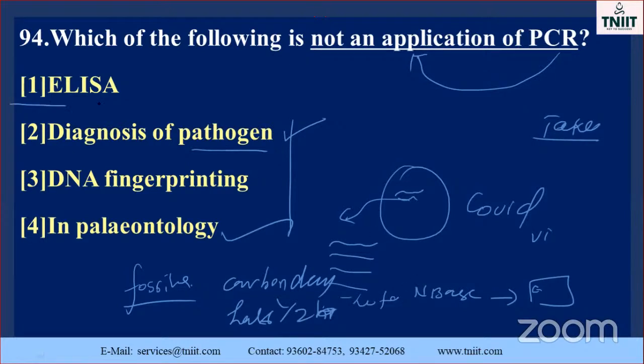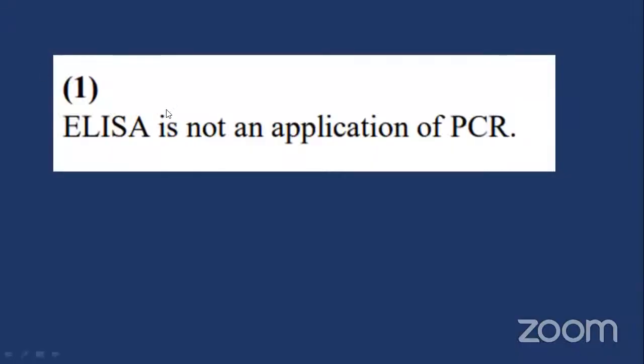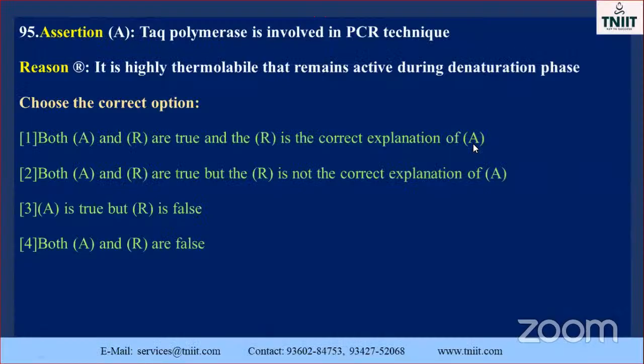So ELISA is the correct option, my dear. ELISA is not applicable in PCR. Others are where PCR is very, very essential. PCR is otherwise called polymerase chain reaction. Okay, my dear. ELISA is not applicable to PCR. Go to the next one.